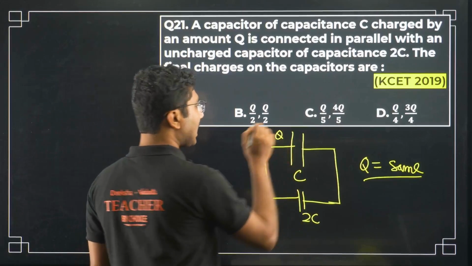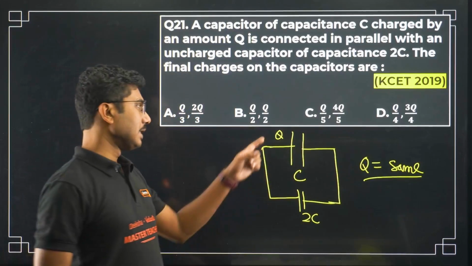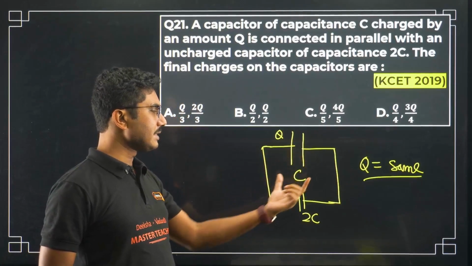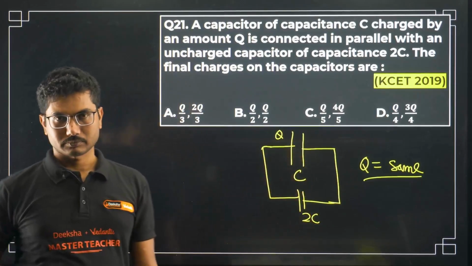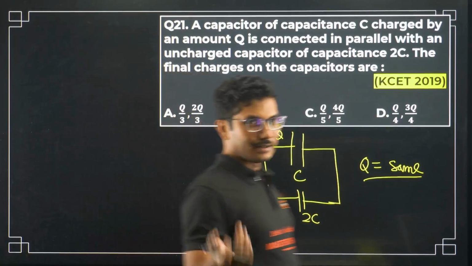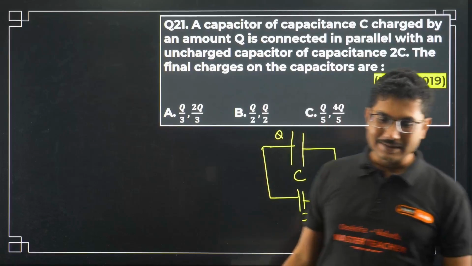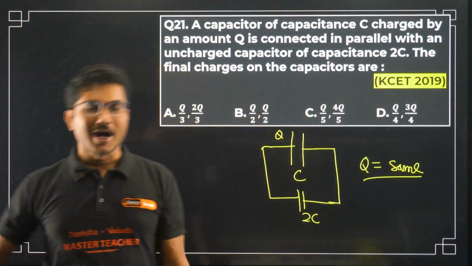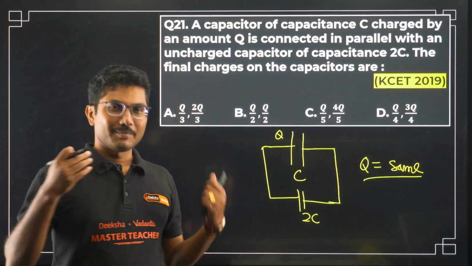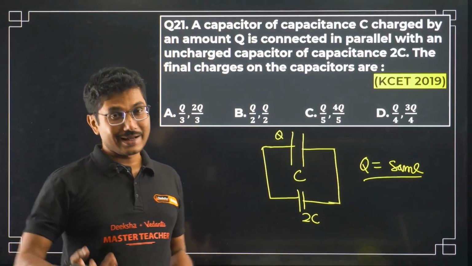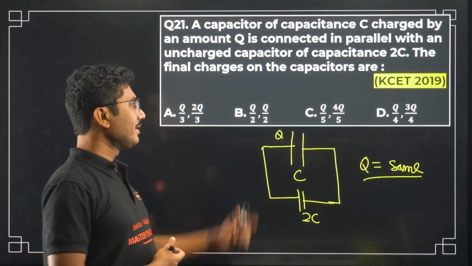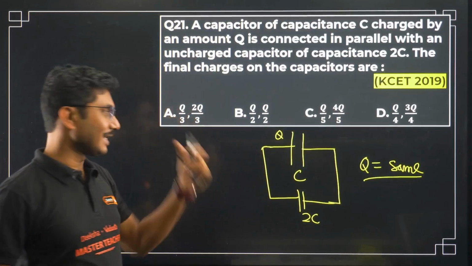Now this charge will be redistributed; some will be given to C, some to 2C. Say you are eating apples, and your brother comes and says, why are you eating alone? I also need some apple, please give me. The number of apples is still constant, so you have to share from your own portion. This is how the capacitors are connected.